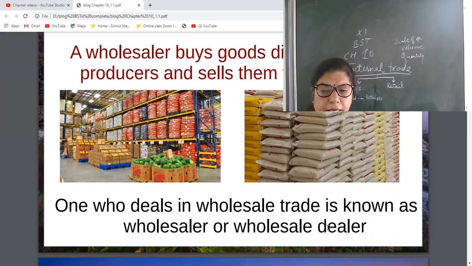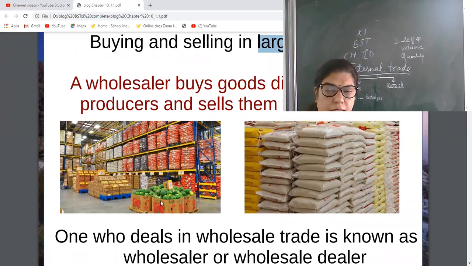Generally, they have agency. So they generally deal in one or two products of similar brands or similar line, and they buy in bulk and sell to retailers.